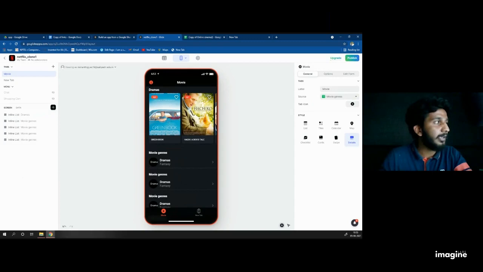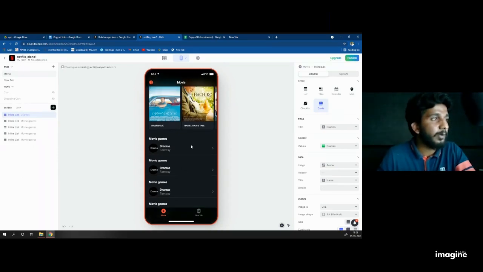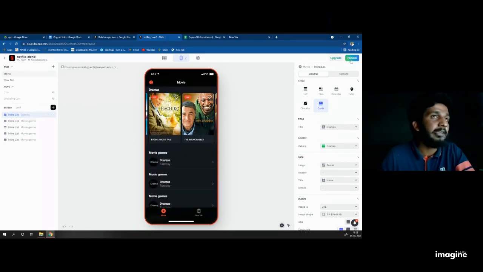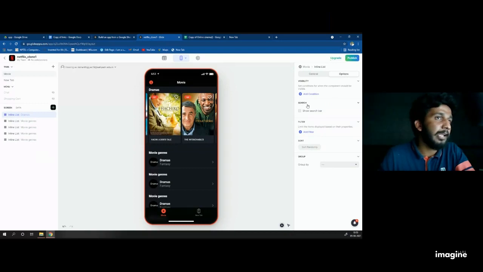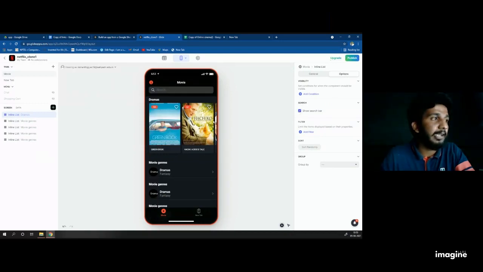And also one thing is missing. Think about it: if your friend suggests you watch some movie, what will you do? First, you'll go to a search bar and search for the movie and see the ratings and all. Here I cannot see any search bar. If I click on any link, it's really confusing to go through every category and search. You need a search for the drama category only. You'll get an option, show search bar. Enable the search bar. Now you can search anything only in this drama section.